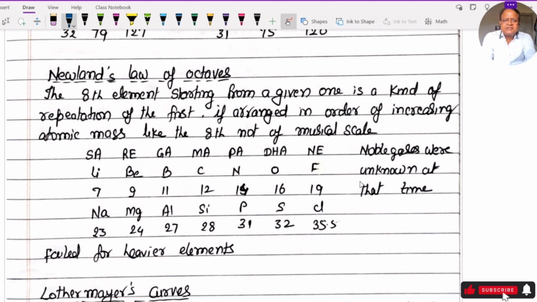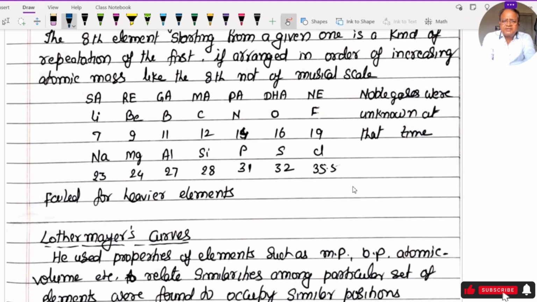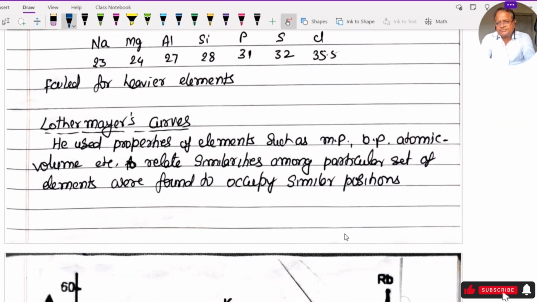At that time, noble gases were unknown, so this concept becomes logical. Nowadays, when noble gases have been discovered, the ninth element becomes similar to the first element.